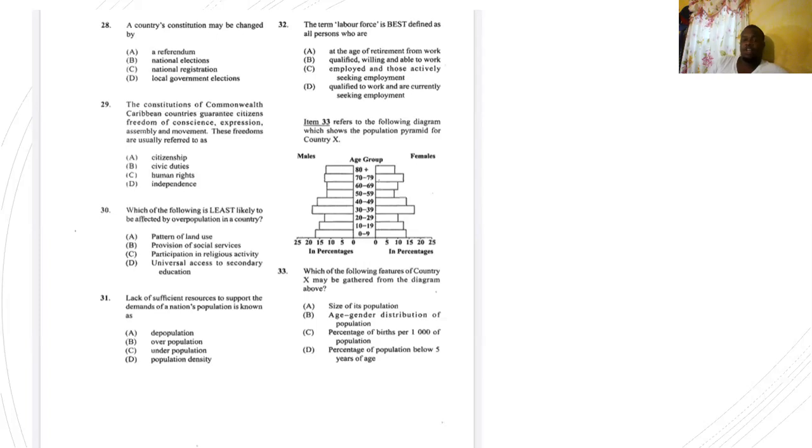A, size of population. B, age, gender distribution of population. C, percentage of births per 1,000 of the population. D, percentage of population below 5 years old. It's showing more than percentage of population below 5 years old. So that is a percentage of birth rates per 1,000. It's showing more than that. And it's not even showing per 1,000 either, it's just showing the birth unit. So it's more than that. Size of its population, yeah, in a sense, but it's also showing more than that. B says age, gender, distribution of population. That's it. So the answer for 33 is B.